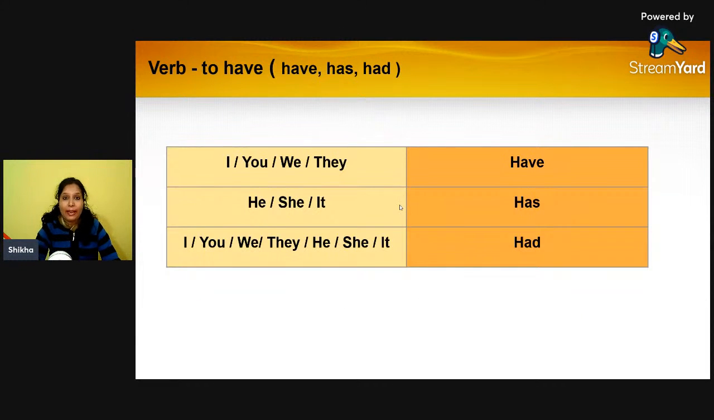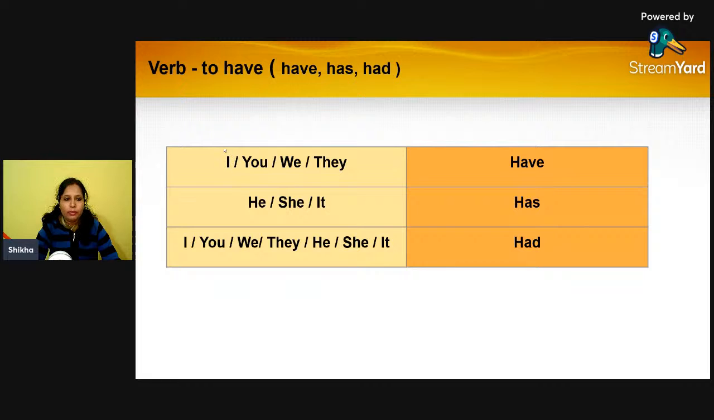Yes, so to have, we all know, for to have we have got the verbs have, has, and had. We use have when we use the pronouns I, you, we, they. We know that we and they are plural pronouns. We is the first person plural pronoun, and they is the third person plural pronoun. But here one thing more is there, that whenever we are using I as a pronoun and whenever we are using you as a pronoun, we always use the plural form of the verb, right?